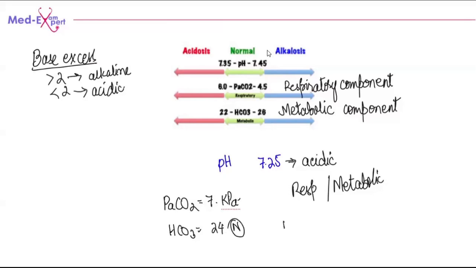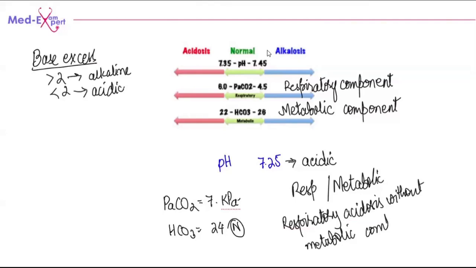So this is respiratory acidosis without metabolic compensation. Why? Because the bicarb is within the normal range. It is not more than 26. If it was more than 26, the bicarb would be increasing its value in the blood to buffer out the acidic effect of the high level of carbon dioxide.